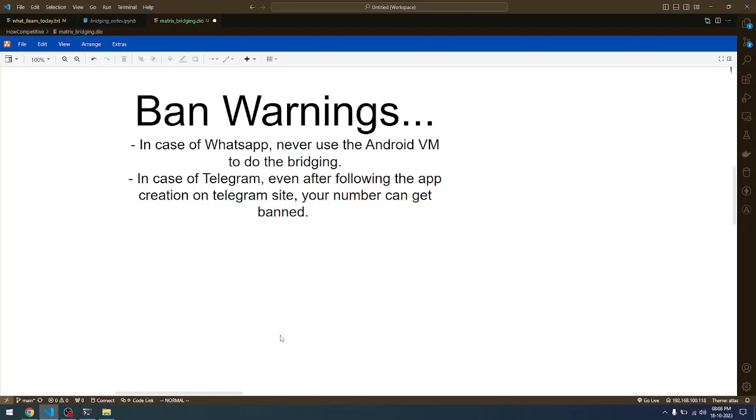Try to work with the actual WhatsApp client that is running on your own Android phone or iOS phone. Do not work with Android VMs. There is a high chance that you will get banned. Second, in the case of Telegram, even if you follow the process of creating an app on the Telegram site and then getting the APIs, etc., and you do all those steps, even then you might get banned.